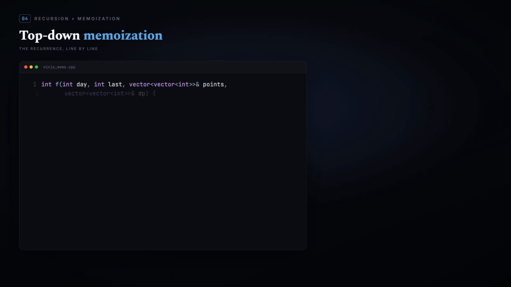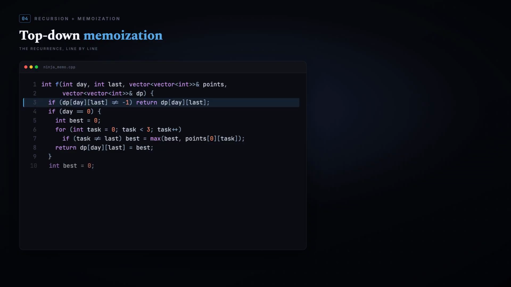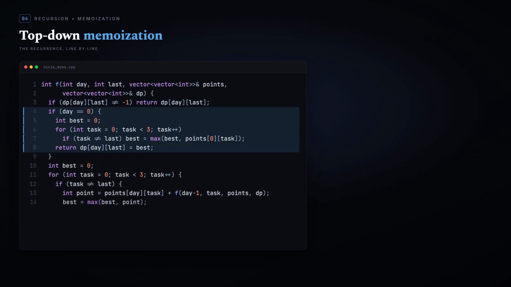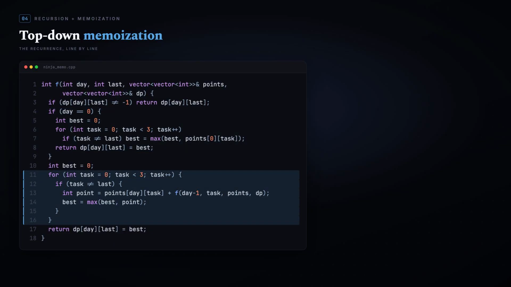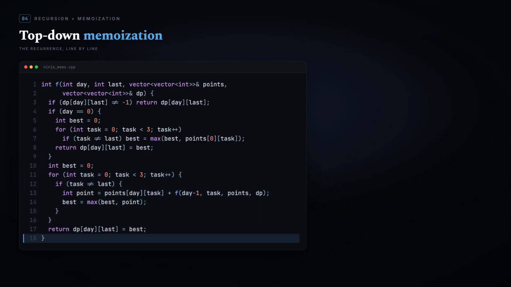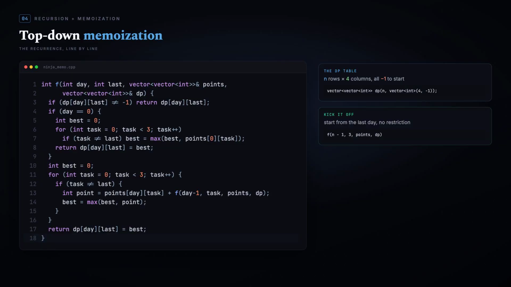Let's translate that straight into code. This is top-down recursion with memoization. First, if we've already computed the state, return it instantly. Then handle the base case at day 0, the best task that isn't last. Otherwise, loop over the 3 tasks, skip the one equal to last, and combine today's points with the recursive answer. Store it in DP before returning. The DP table has n rows and 4 columns, 1 column for each value of last. We start the whole thing with f of n-1, 3.